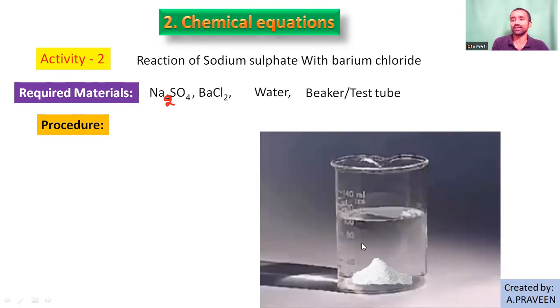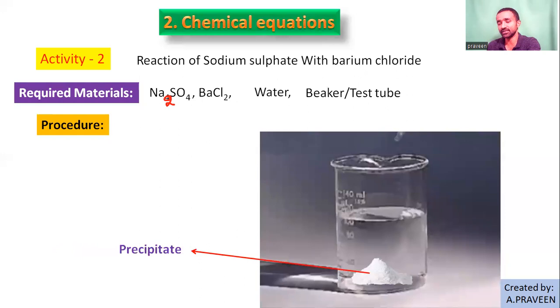Undissolved material remaining in the beaker of solutions is called a precipitate, right? So simply, that white colored dense material remaining at the bottom is called a precipitate. The precipitate in this reaction is barium sulfate.